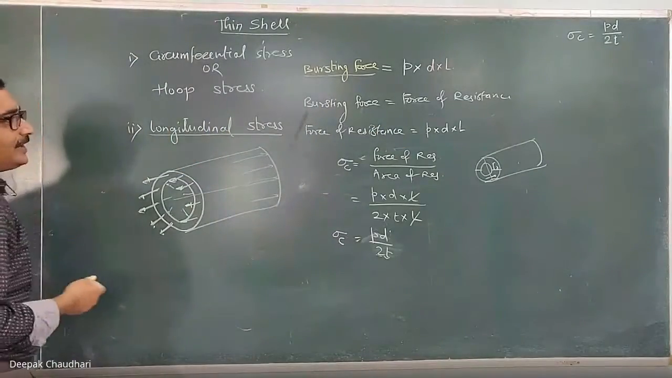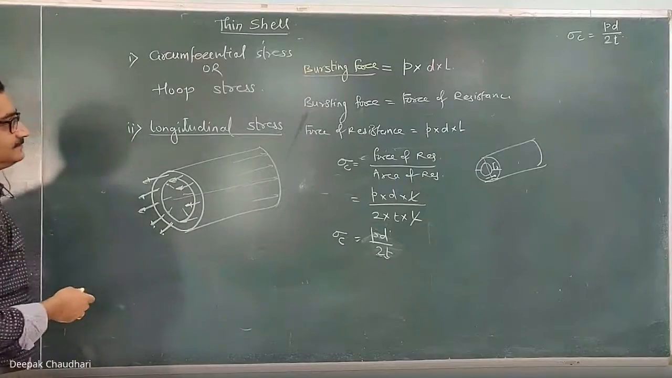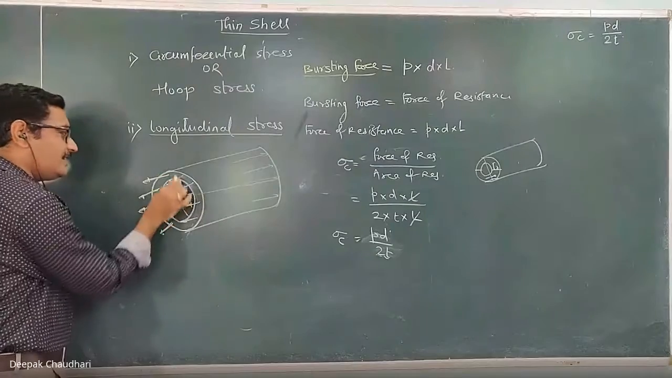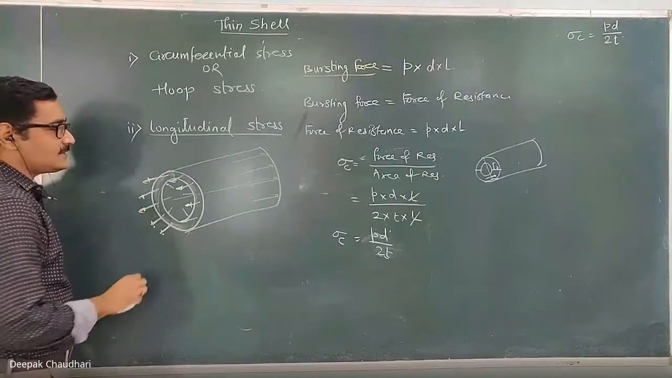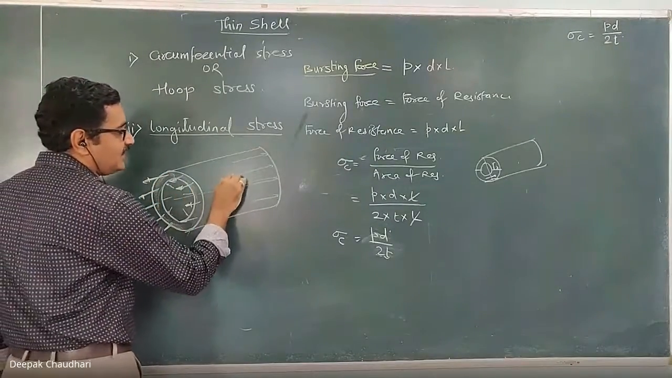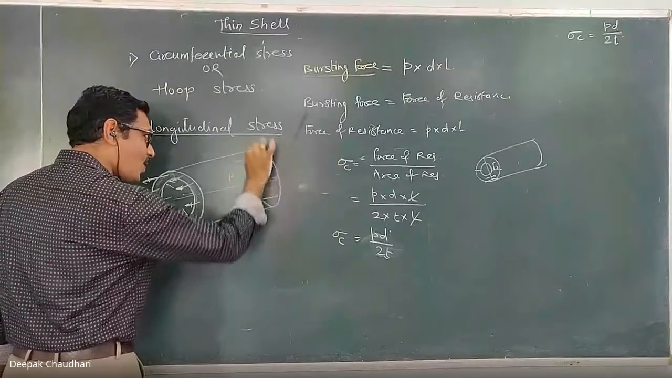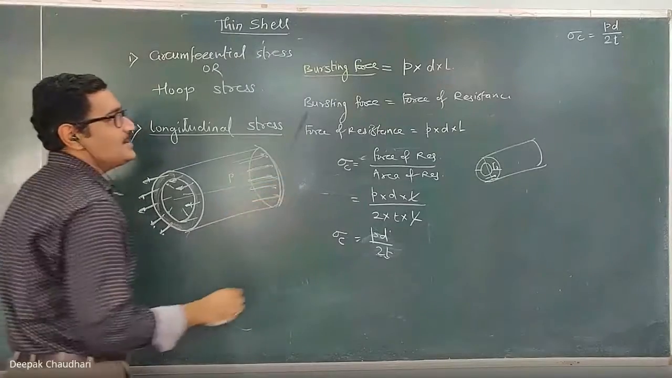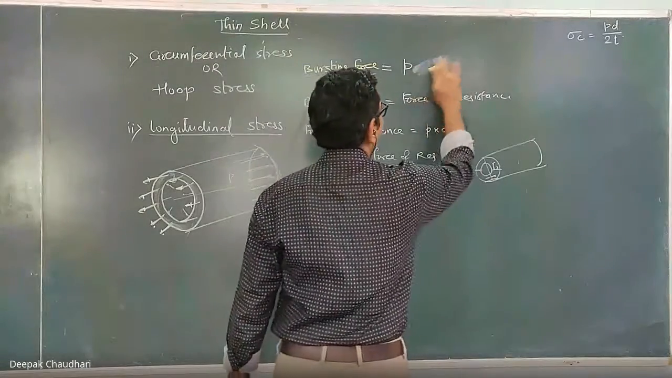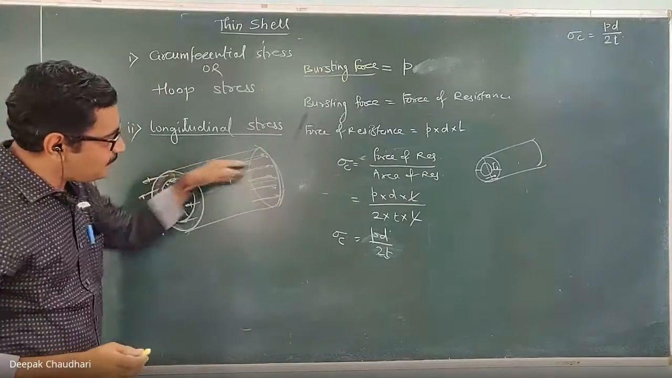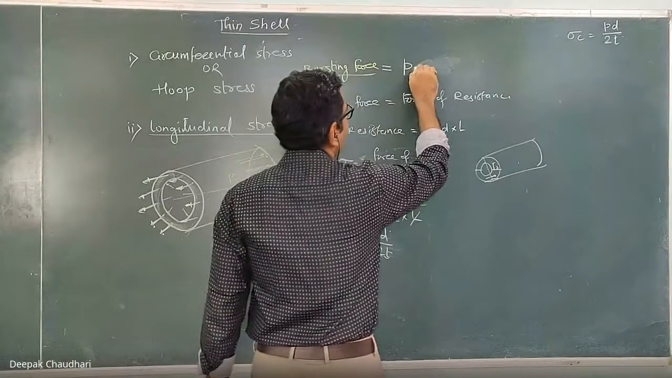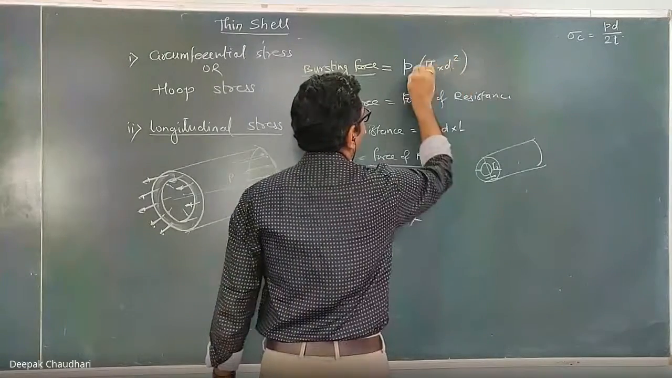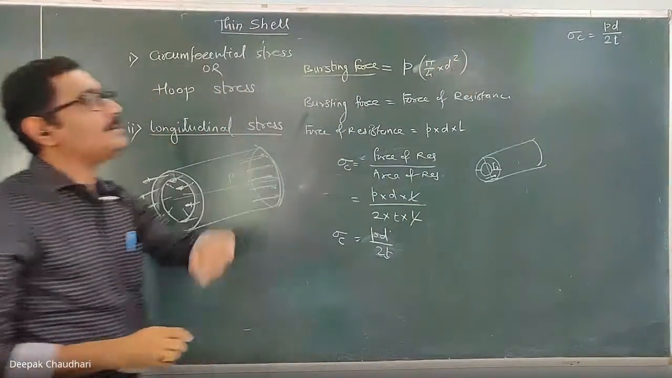Now, how to find out that longitudinal stress? In this case, when it will fail, how much is the bursting force? Bursting force is equal to the pressure intensity into the area on which the pressure force is acting. So this bursting force is equal to P into how much is this area on which the pressure force is acting? It is a circular area. So it is pi by 4 into d square. So pressure into pi by 4 into d square gives you the bursting force.